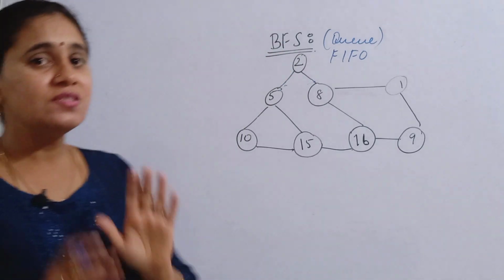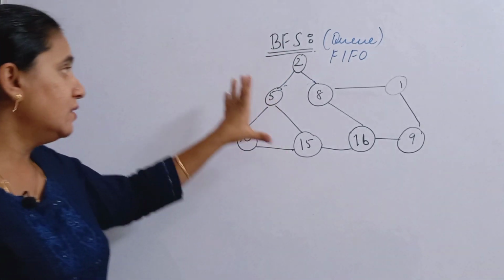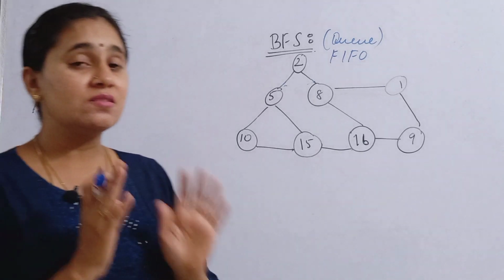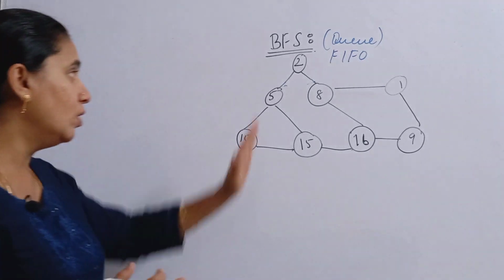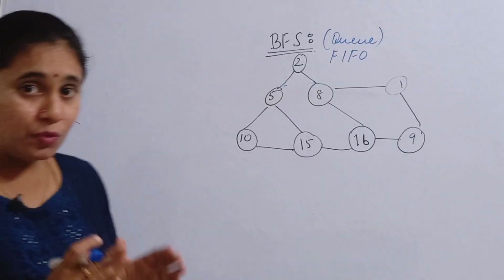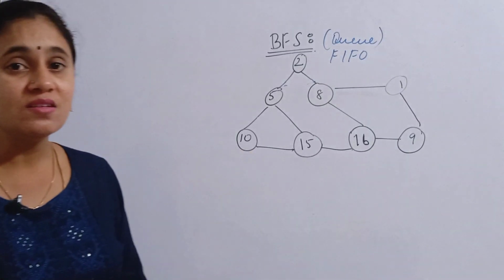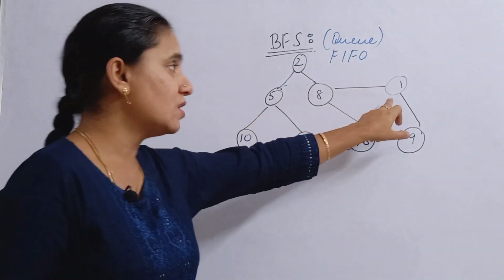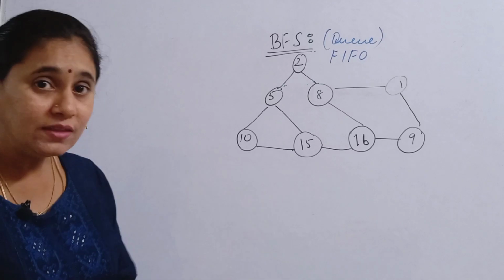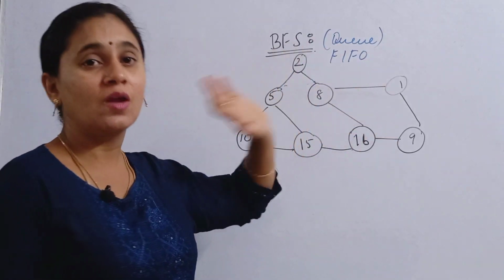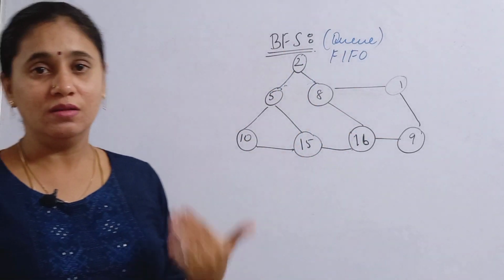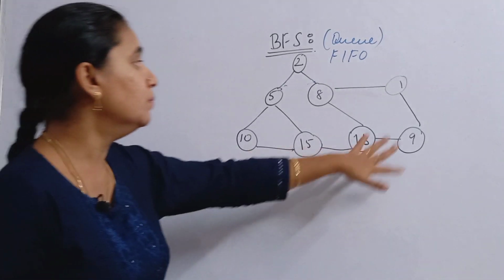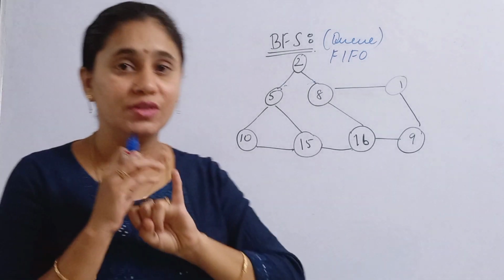Okay, so the first thing, as I already told, we can start from any vertex for traversal. Suppose in the question they have asked that you should start from vertex 8 or vertex 1, in that case you start from whatever vertex they have given in the problem. If they haven't mentioned anything, you can start from any vertex. So that is the first step.